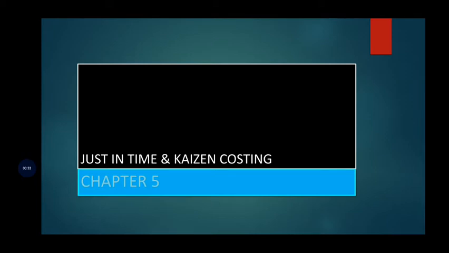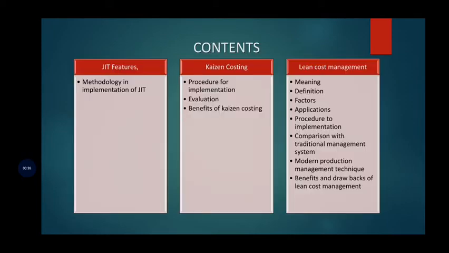So in this chapter we are going to discuss the various concepts, that is the just in time technique, its features and methodology in implementation of the just in time technique. In the first chapter, we have already discussed the concepts related to Kaizen costing, that is the procedure for implementation of Kaizen costing, how we are going to evaluate Kaizen costing and the benefits of Kaizen costing.